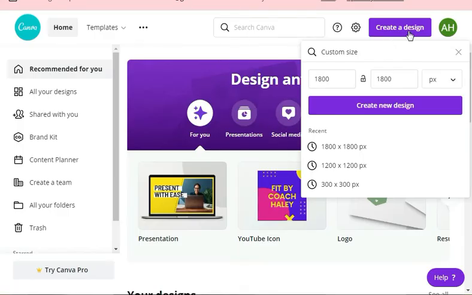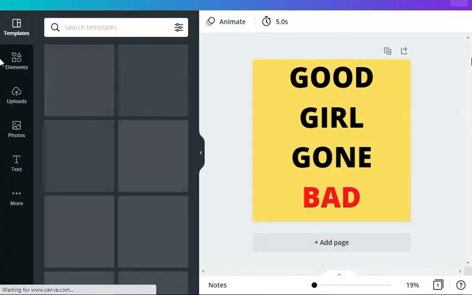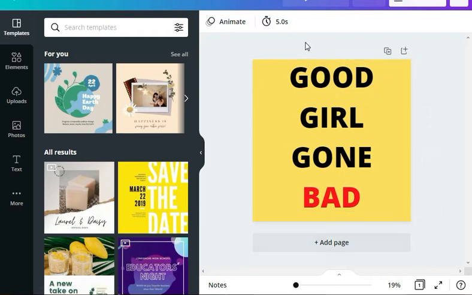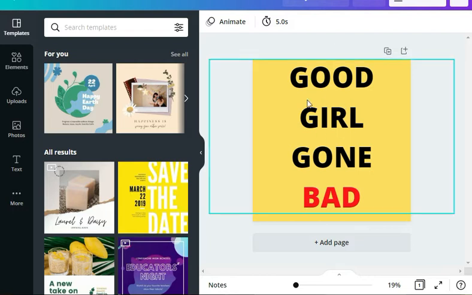After coming on Canva, you simply create a design and customize the size to 1800 by 1800 pixels, and create the design. I have designed this picture already. It's "good girls gone bad." I just created this simple design to show you, but you can make a beautiful design for yourself to show your professionalism and creativity.